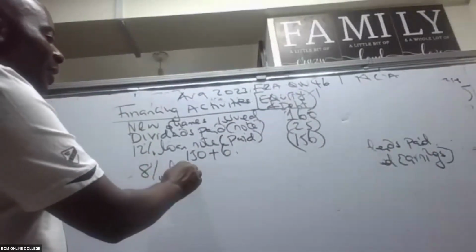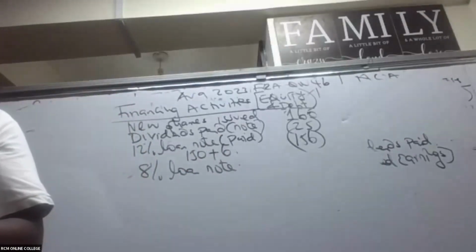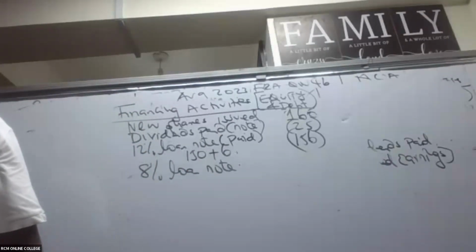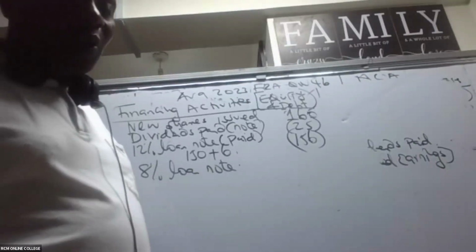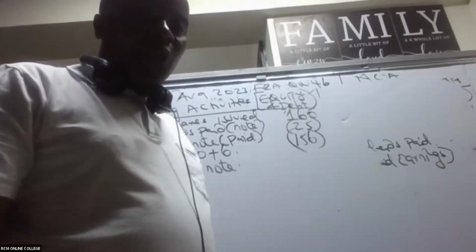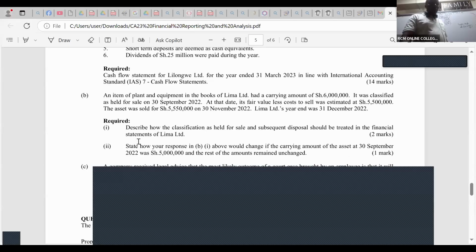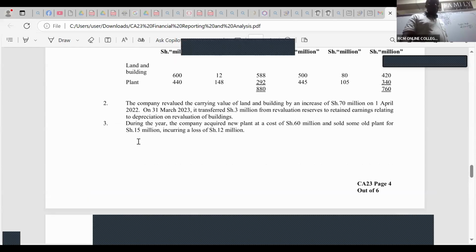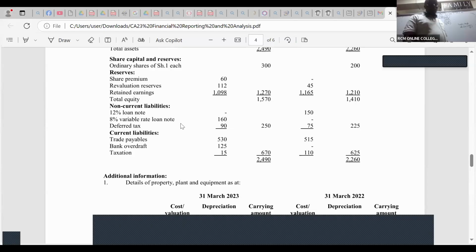We have the 8% loan note. Are you able to track down the 8% loan note, great students of mine? It's very easy to track a loan instrument. You simply go to, because there is no note talking about them, you simply look for the loan item here, 8% loan note.